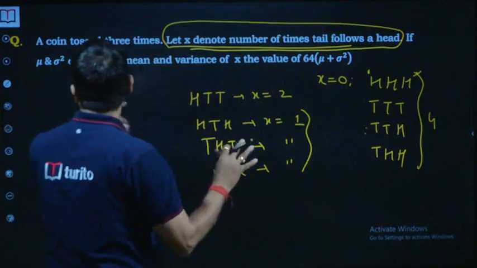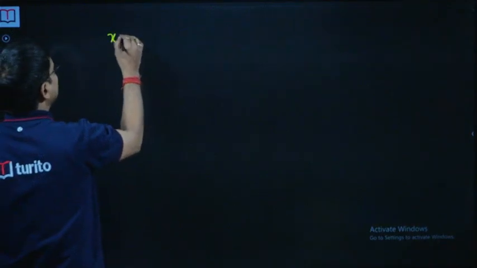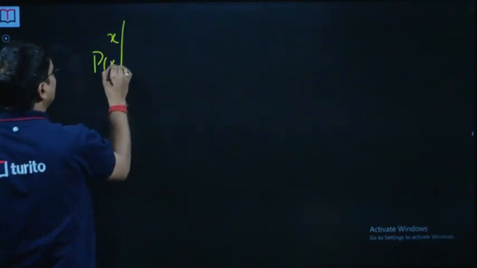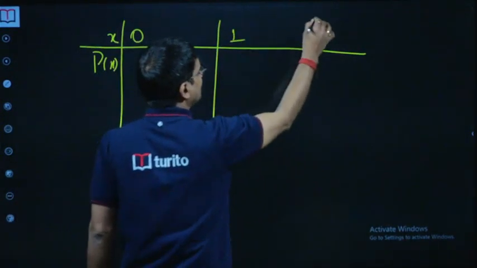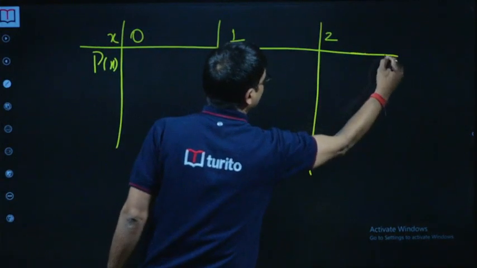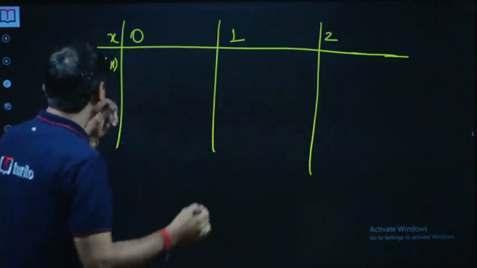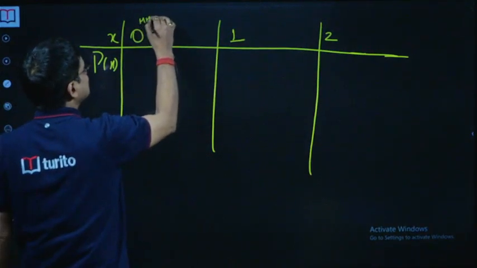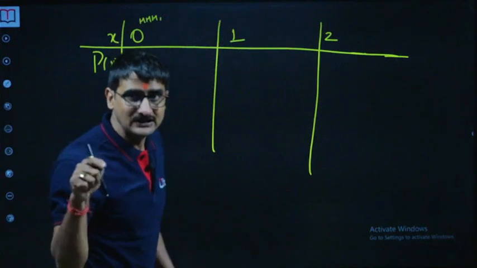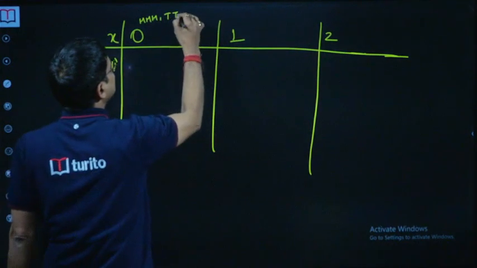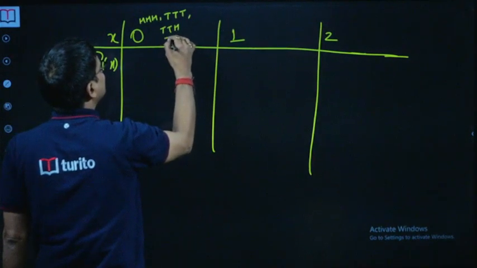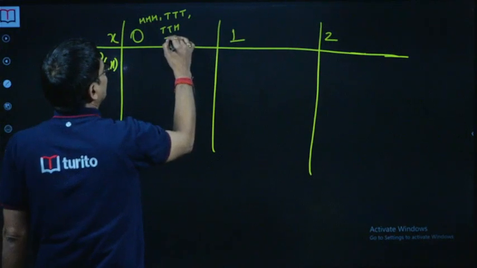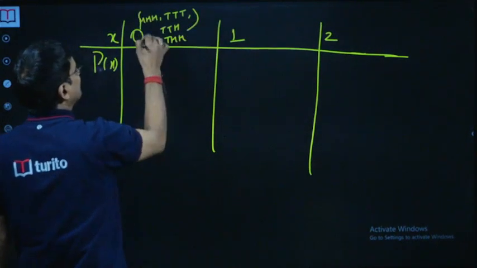Now the rest of the question is a question of probability distribution, and we know how to do it. X is the random variable and we have to find the probability of x. For the probability distribution, x can be 0, 1, or 2, and that's it. For 0, the cases are HHH, where there is no tail following a head, or TTT, or TTH, or THH. These are 4 possibilities here.